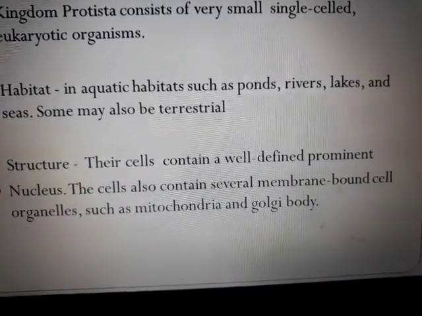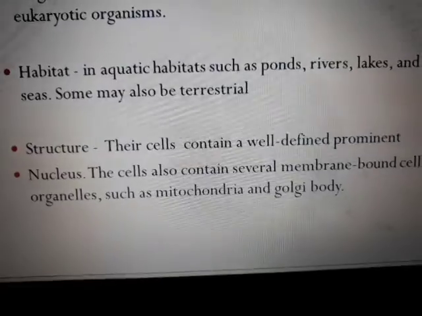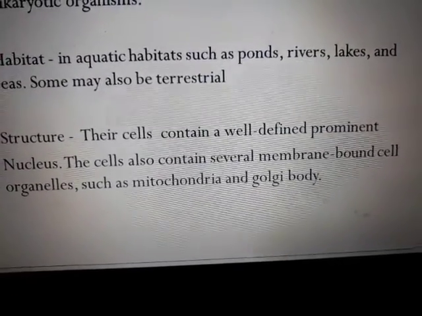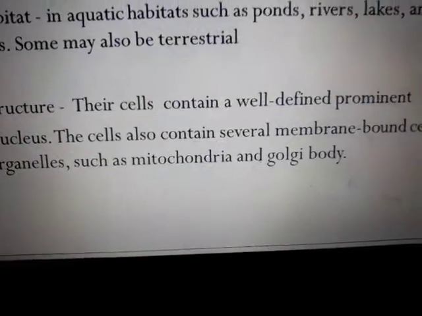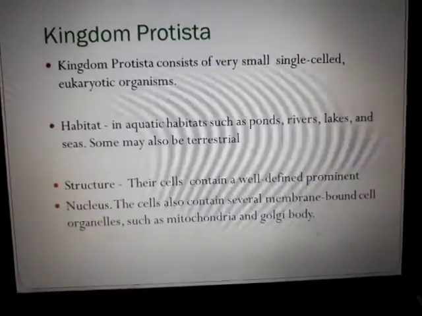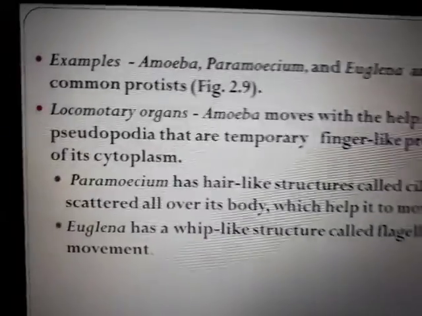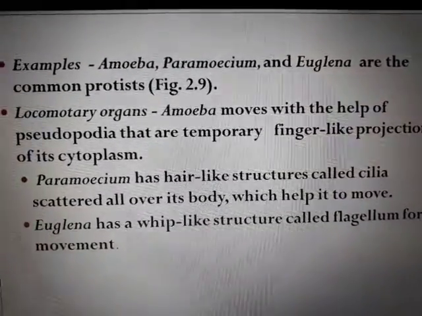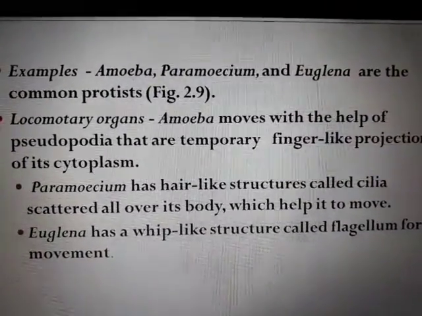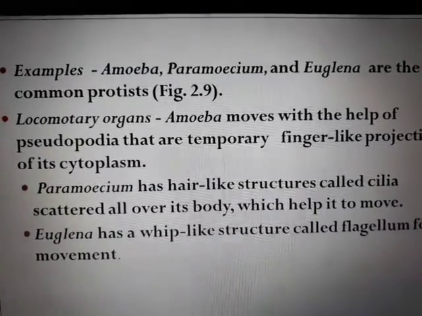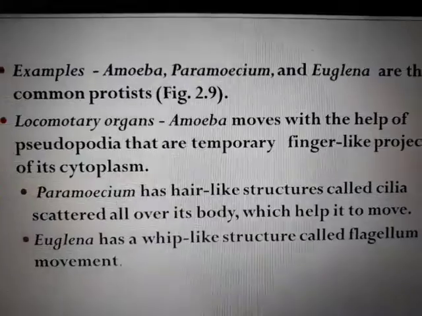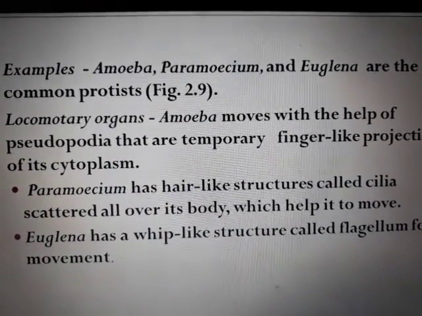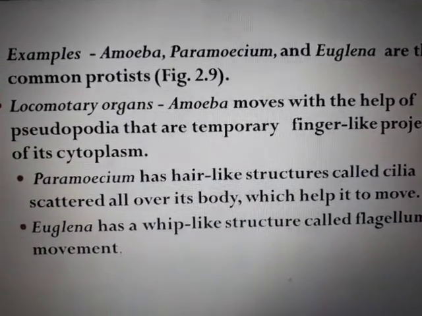Structure: they contain a well-defined, prominent nucleus as they are eukaryotes. The cells also contain several membrane-bound cell organelles such as mitochondria and Golgi bodies. So we have well-developed cell organelles here in Protists. Examples here are very famous. These three are like friends: amoeba, paramecium, euglena. They all go together. Whenever you mention euglena, you'll remember amoeba and paramecium. So these three are the Protists.